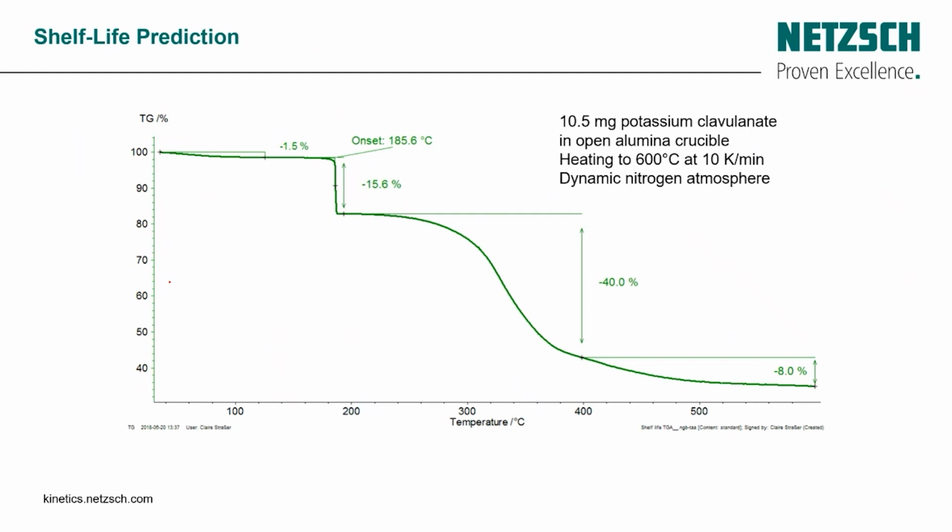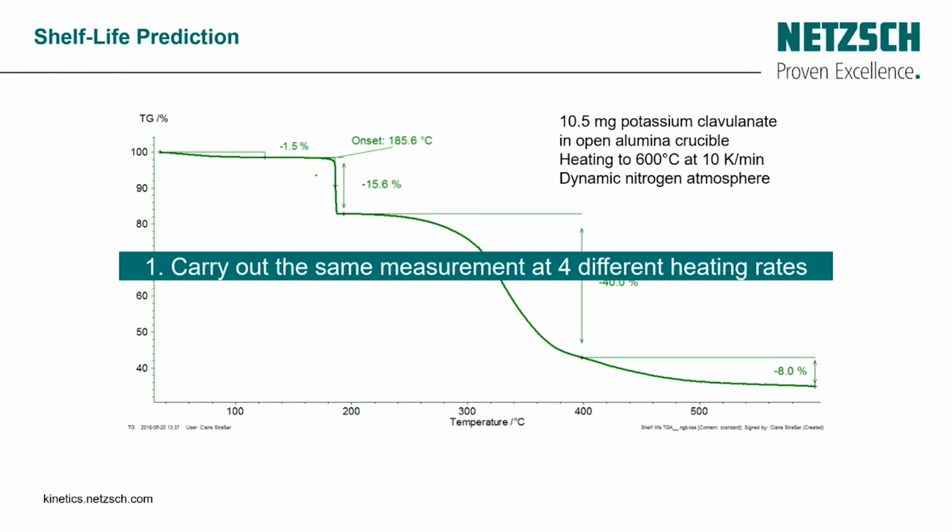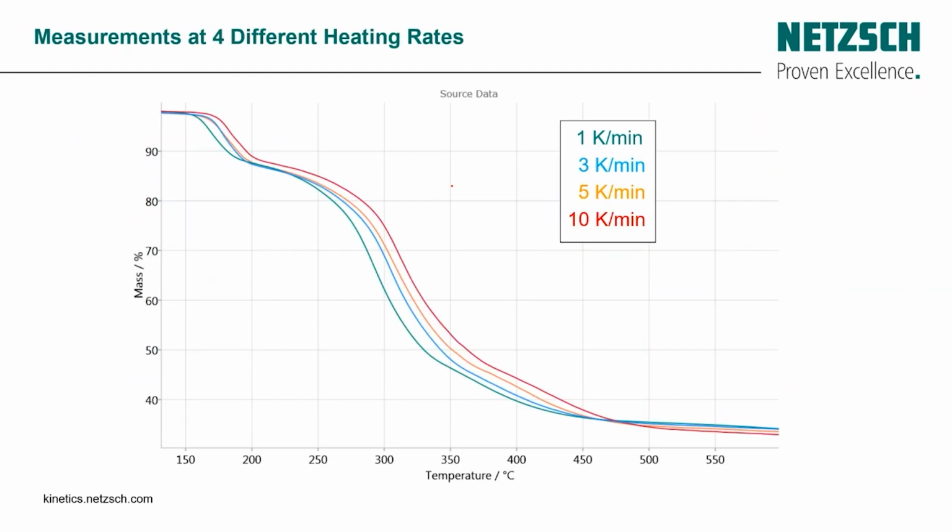So this is the same as the previous one to determine the thermal stability of our drug. After that, as I said before, we need at least 3 heating rates. So in this case, we did 4 in order to increase the accuracy of our kinetic analysis and also to increase the accuracy of our prediction.